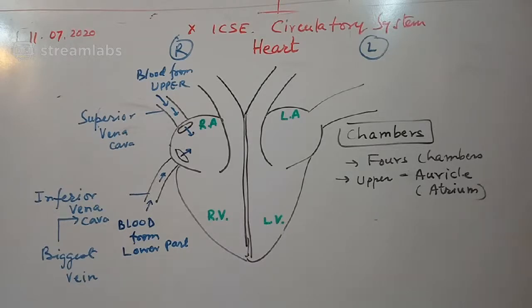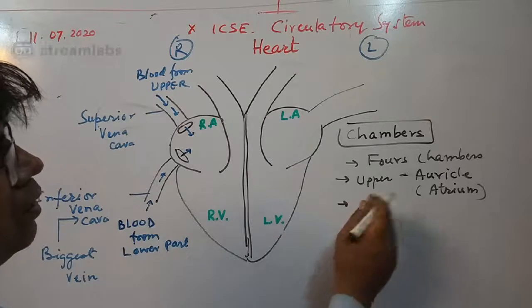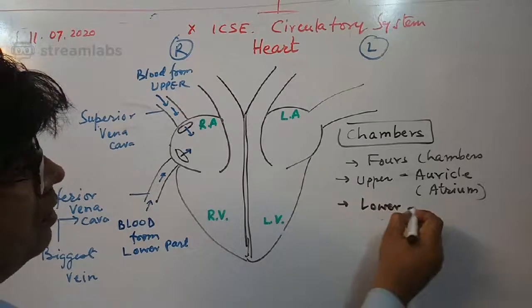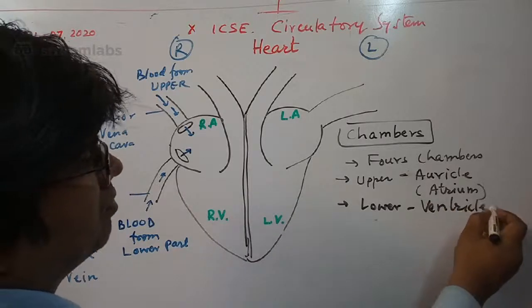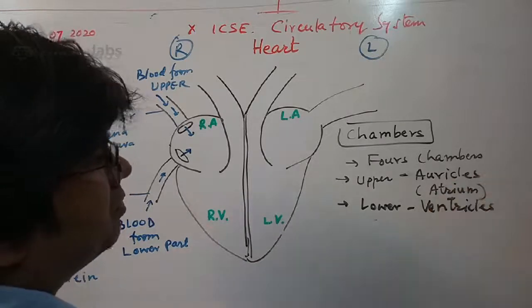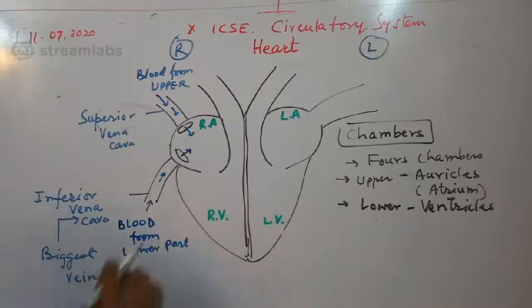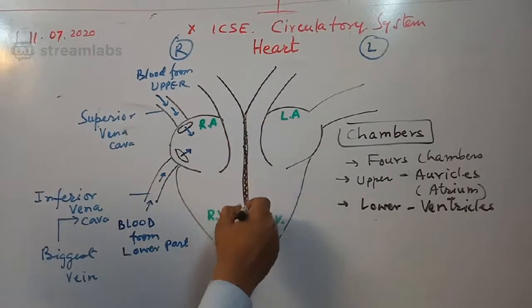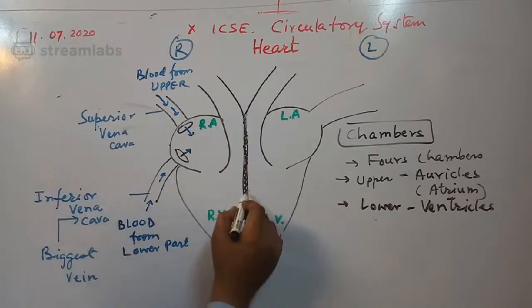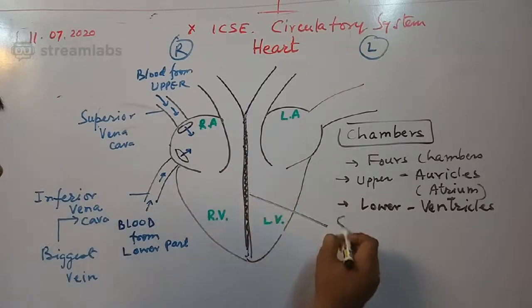Good. Okay. So I was talking about the upper chambers and the lower chambers. These two lower chambers are called ventricles. And if you talk about the heart, this part is called septum.